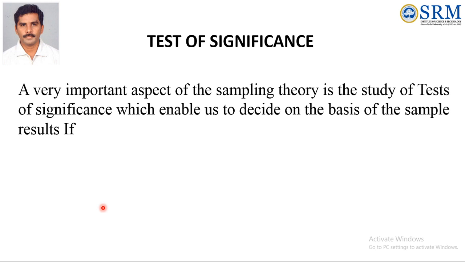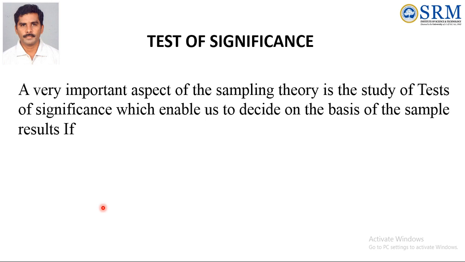What is the main aim of finding the difference between sample and population? To accept or reject the population. Based on whether the difference between the population and the sample is very small or not, we can reject or accept the population based on the nature of the problem.